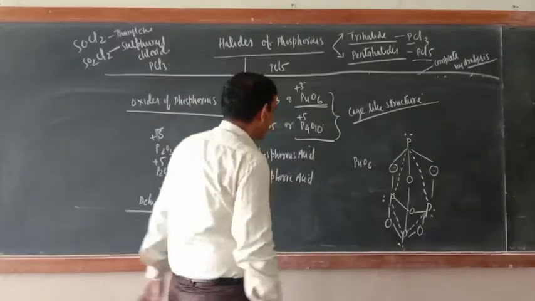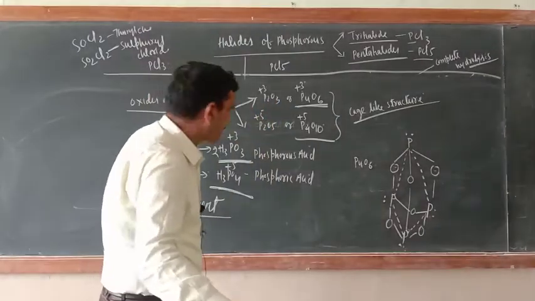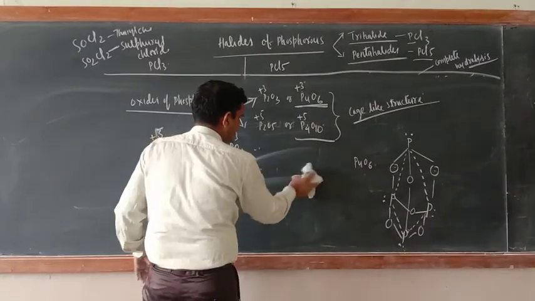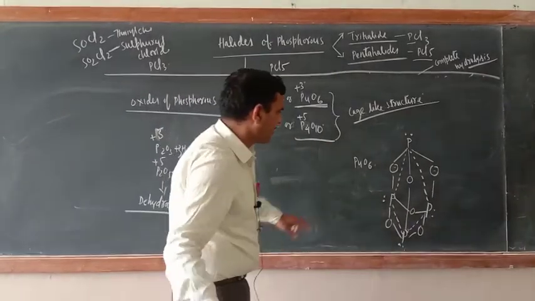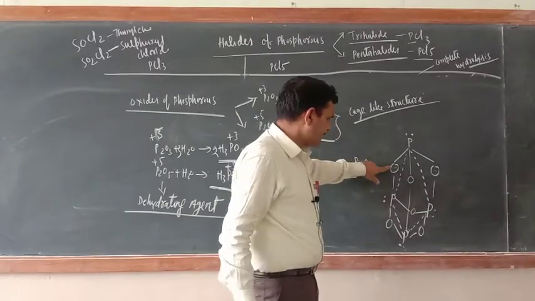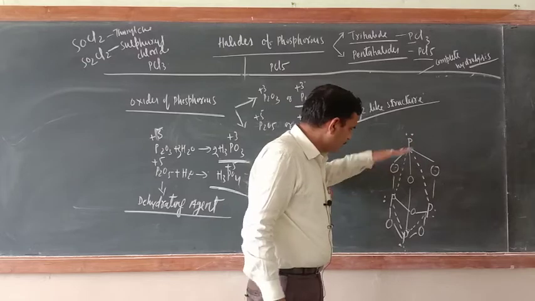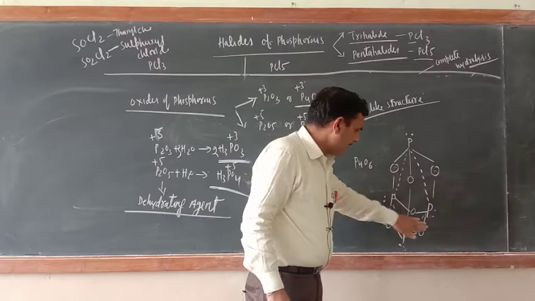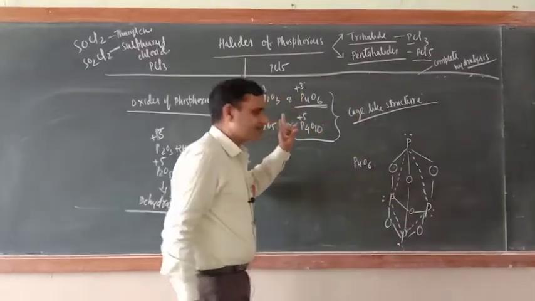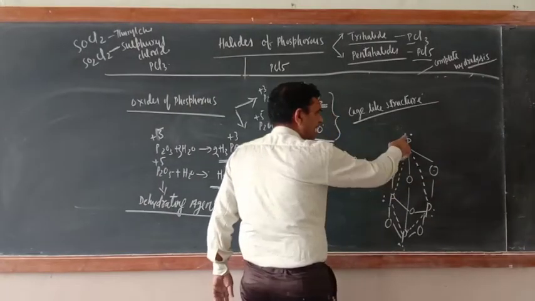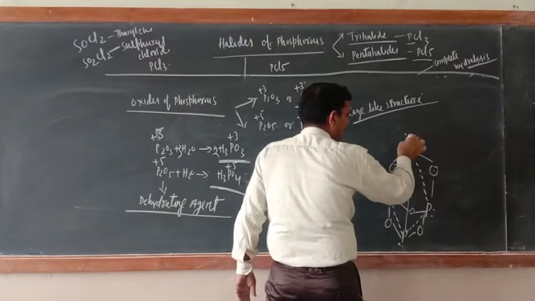What about the structure of P4O10? Now just see, everything is the same only. There is no problem at all. Only just see in this structure how many oxygen atoms are there? 1, 2, 3, 4, 5, 6. 4 more oxygen should be accommodated. Just see. Those 4 oxygen will share the lone pair of electrons.